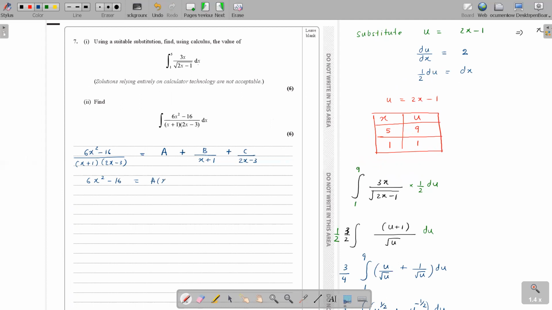So this is A times (x plus 1)... plus B times (2x minus 3), right? Yes. Plus C times (x plus 1). So let's put values for x. When x is minus 1, can I have the answer here?